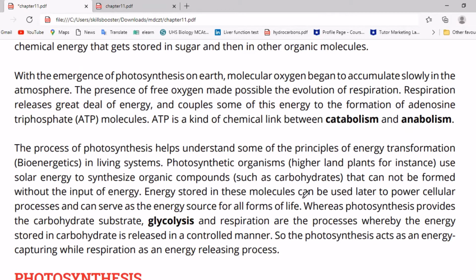Energy stored in these molecules can later be used to power cellular processes and can serve as the energy source for all forms of life.